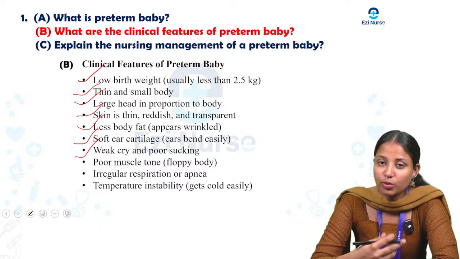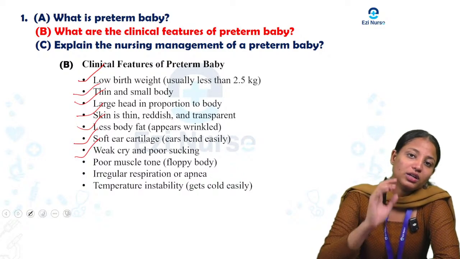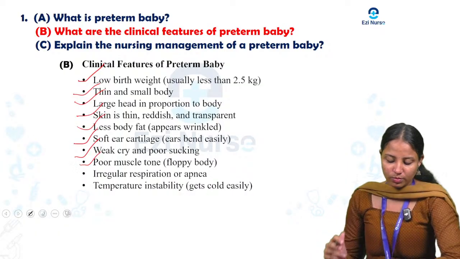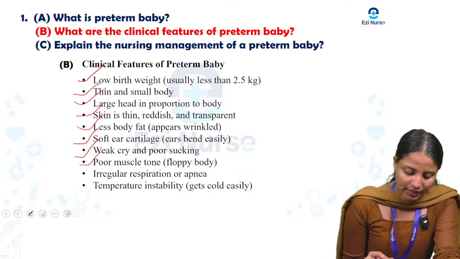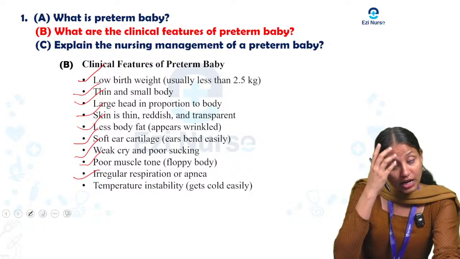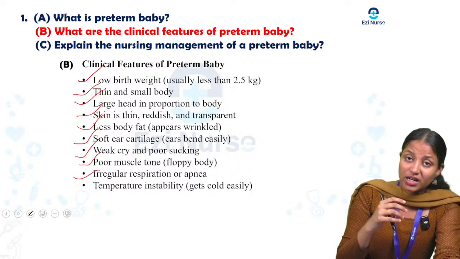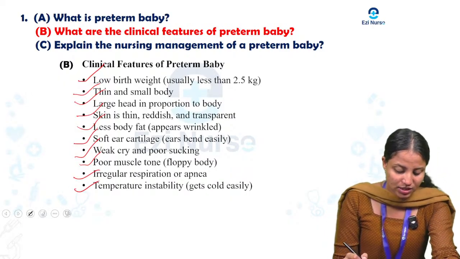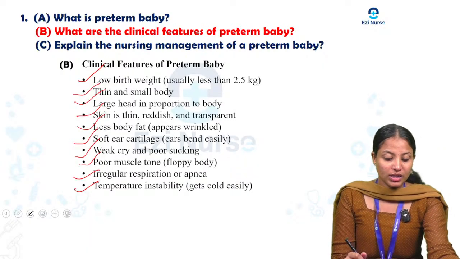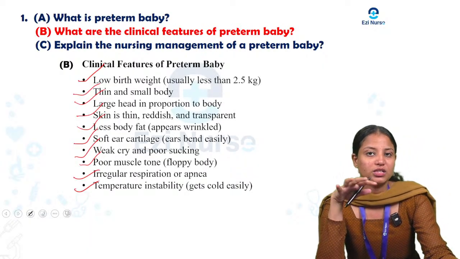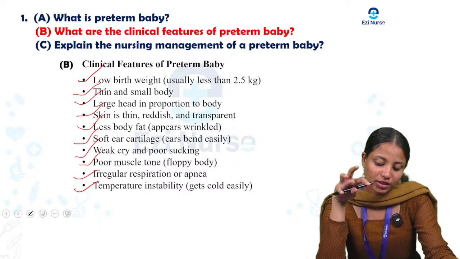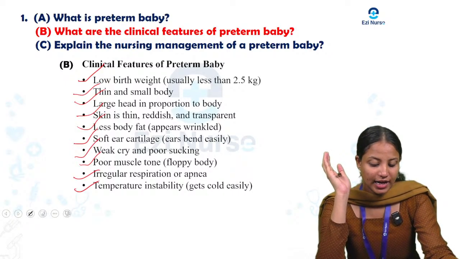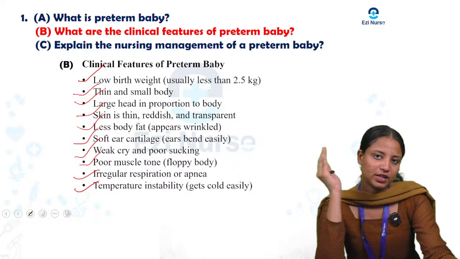Then a weak cry will be there, and poor sucking, because the baby is not fully termed, it is preterm. Next, poor muscle tone will be there, a floppy body. Next one is irregular respiration or apnea. Next one is temperature instability, the baby gets cold easily. According to the medical condition, preterm babies are kept in an incubator. Otherwise, they can't cope with the external environment.